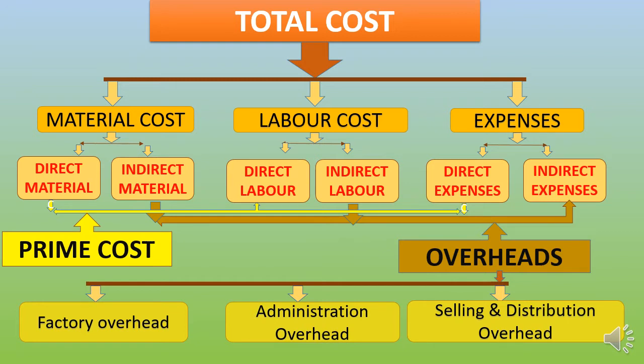But in case of distribution cost, it includes all expenditure incurred from the time the product is completed until it reaches its destination. It is defined as the cost of sequence of operations which begins with making the packed product available for dispatch and ends with making the reconditioned returned empty packages, if any, available for reuse. Examples, carriage outwards, insurance of goods in transit, upkeep of delivery vans, warehousing, etc.